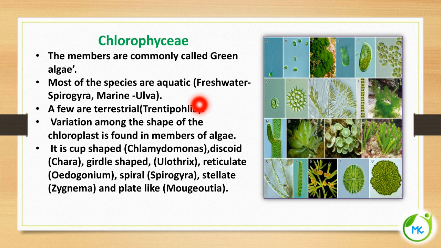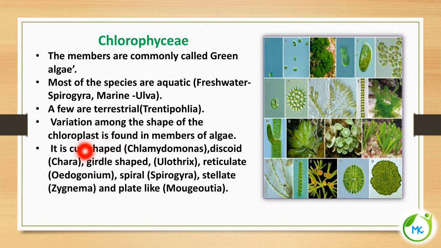First, we are going to see about Chlorophyceae. The members are commonly called green algae. Chlorophyceae has a green colored pigment, and algae with it are classified under Chlorophyceae. Most of the species are aquatic. Some are freshwater and some are marine, and a few are terrestrial, that is, they live in soil or land.